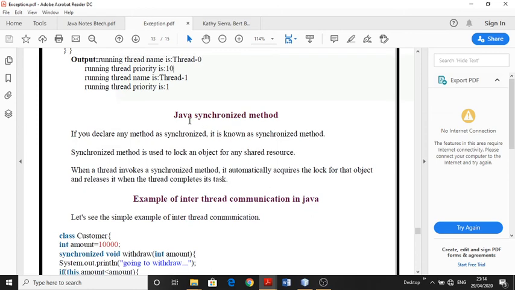Another concept is the Java synchronized method. If any method, any block or any object is declared as synchronized, a synchronized method is used to lock an object for any shared object. When a thread invokes a synchronized method, it automatically acquires the lock for that object and releases it when the thread completes its task. So this concept we will read in the next lecture with a very good example.